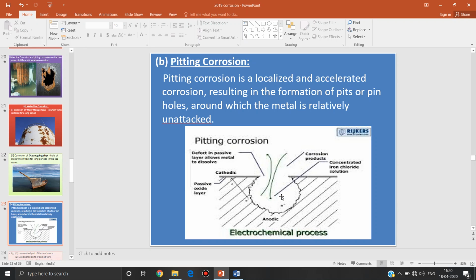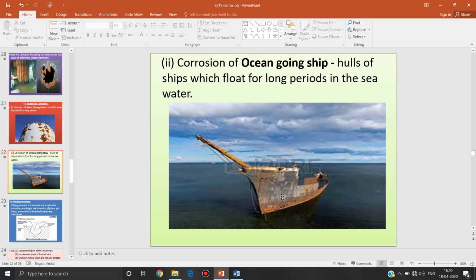But an ocean ship sunk under the water will not suffer from waterline corrosion, because the difference in oxygen concentration from top to bottom is negligible, and the whole ship is exposed to uniform oxygen concentration. So the rate of corrosion will be very low.